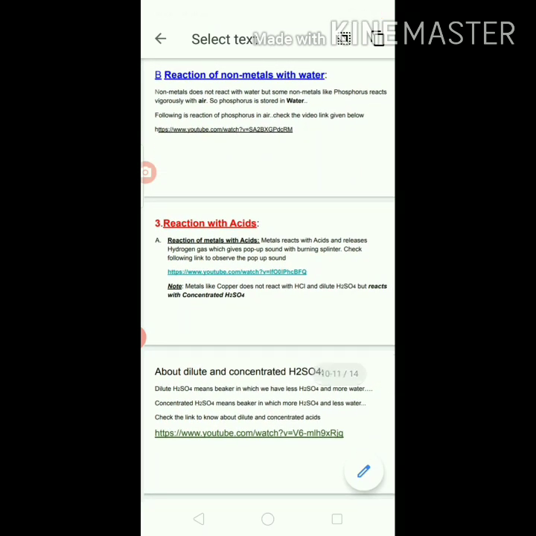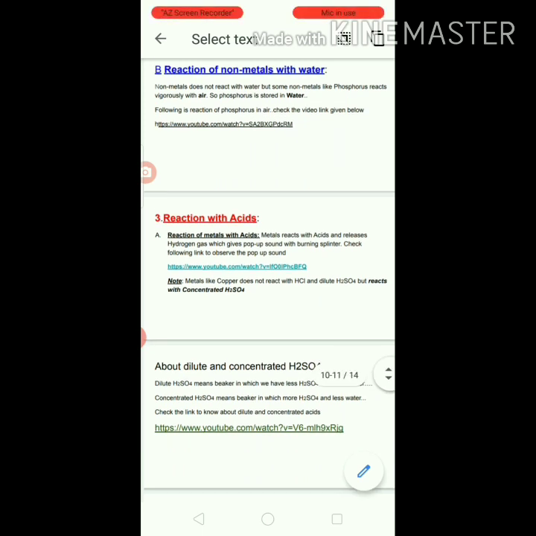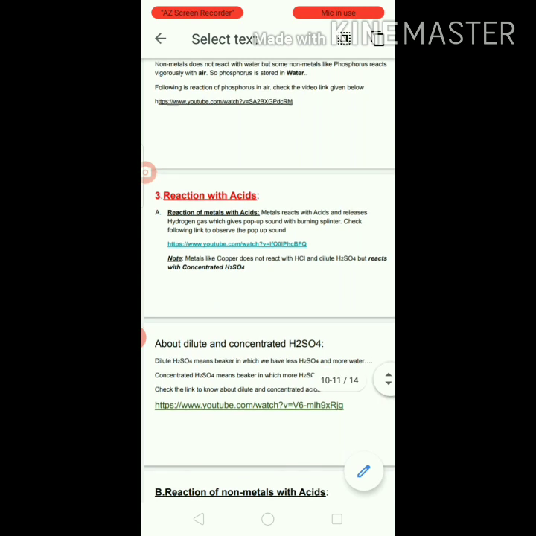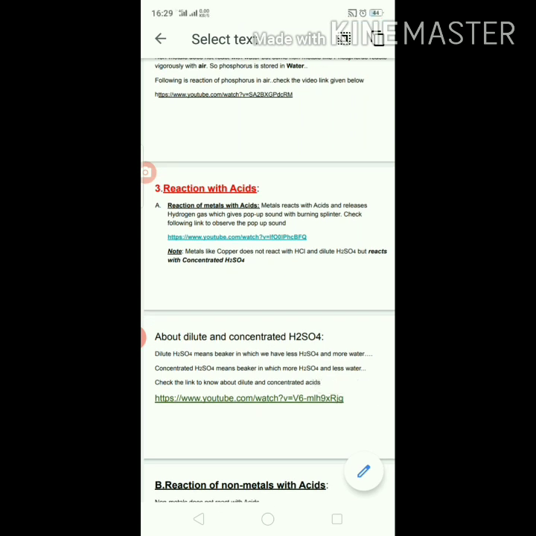Next topic we are going to learn is reaction of metals and non-metals with acids. It is the third reaction in the sequence. First is reaction of metals with acids. Generally metals react with acids and release hydrogen gas. You know how to identify this hydrogen gas? When this hydrogen gas is brought near a burning splinter or a lighted matchstick, it gives a pop sound and it will stop that burning splinter. We can check this in the given video. It makes a pop sound.